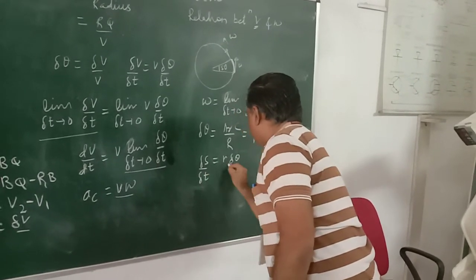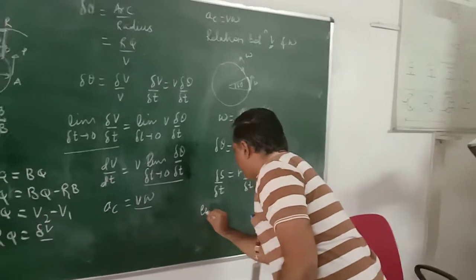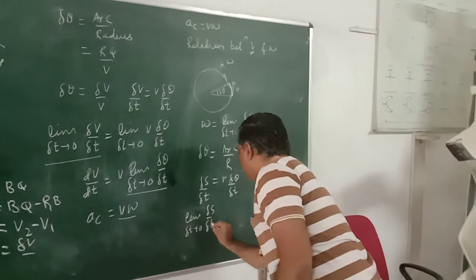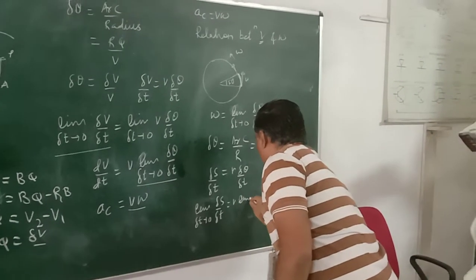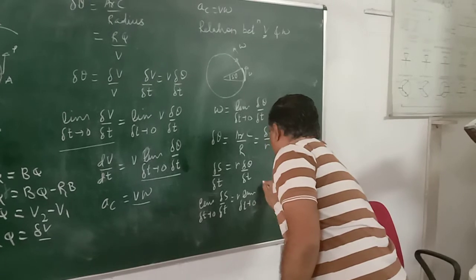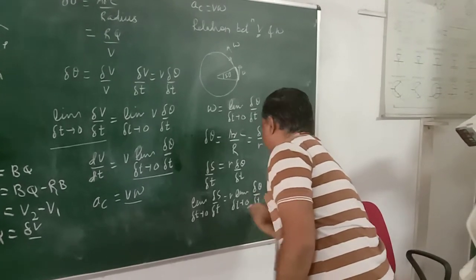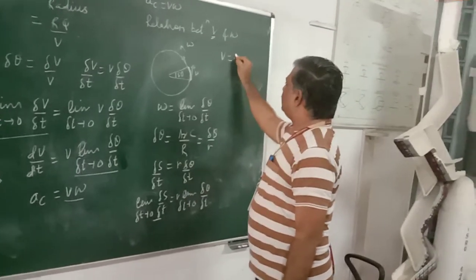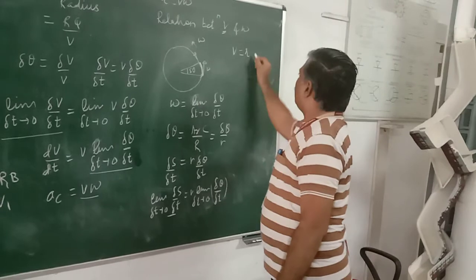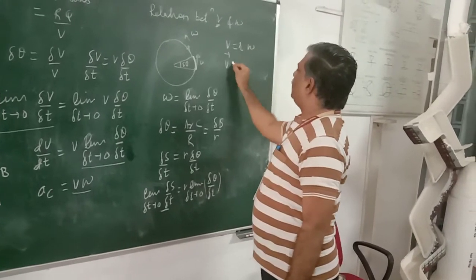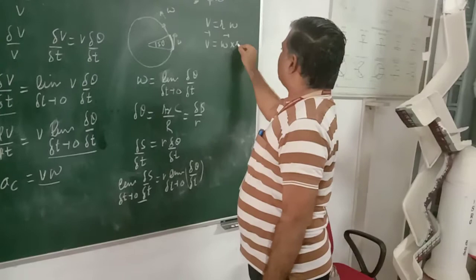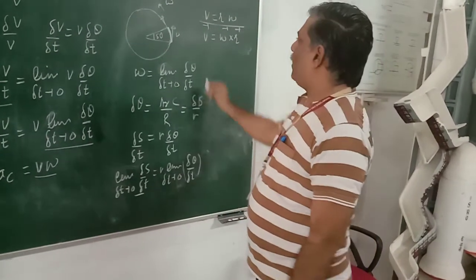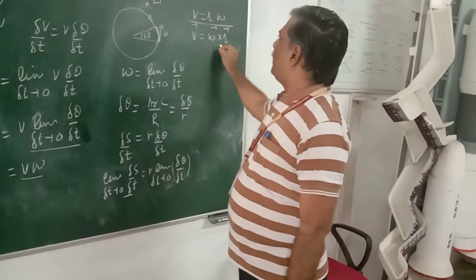Delta s by delta t, when we take limit delta t tends to 0, is equal to r, limit delta t tends to 0, delta theta by delta t. This is nothing but velocity v, and this is nothing but omega. Therefore, velocity is equal to omega cross r. In magnitude, v is equal to r omega, but in direction, velocity is equal to omega cross r.